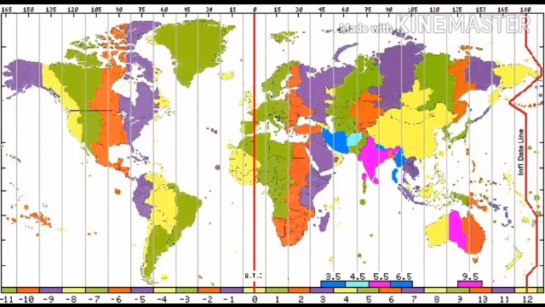Now if I take India, the longitudinal extent of India is approximately 30 degrees. Suppose I take the easternmost end of India in Arunachal Pradesh. Say there is a sunrise, and for example the time is 6 o'clock based on the sunrise.